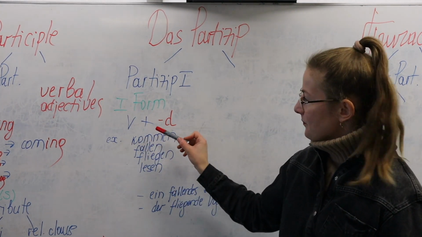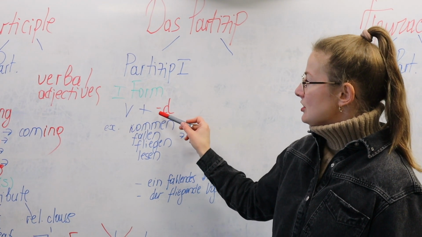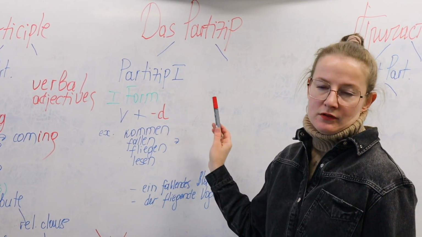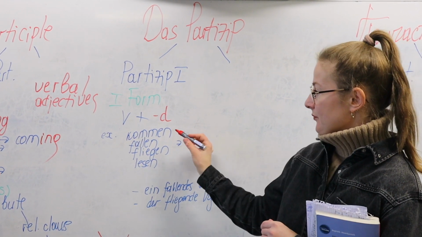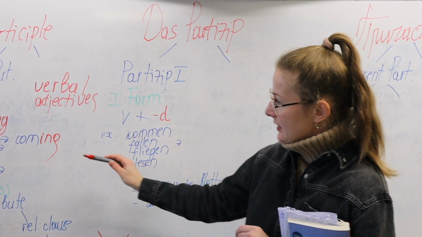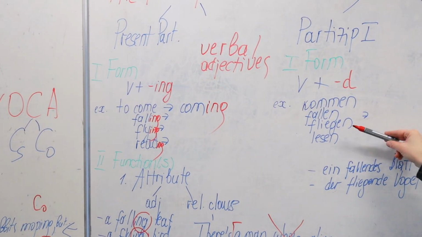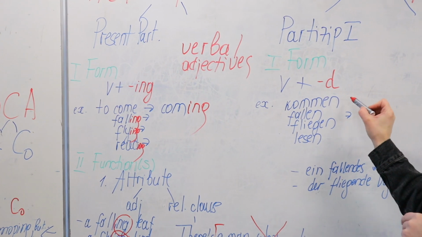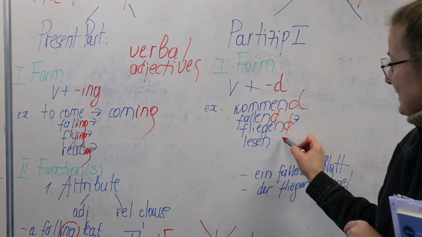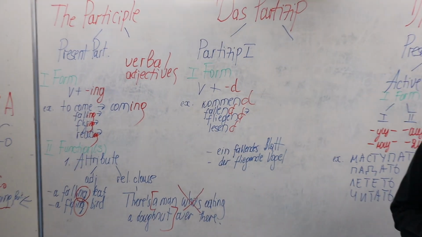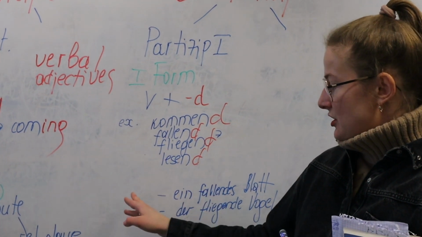So it's formed by, you need the infinitive of the verb, and then you just add the letter D or the suffix D. Okay, and so what you end up having is, so again I've taken all the examples from here: kommen, fallen, fliegen, lesen. Okay, so it's kommend, it's fallend, it's fliegend, and it's lesend. Let's straight away turn to the first function, which is attributive again.